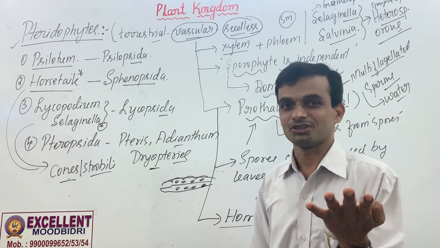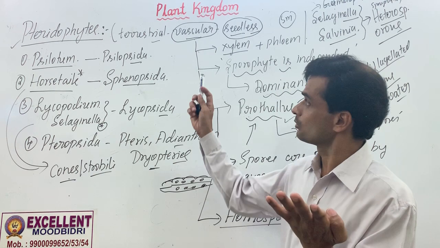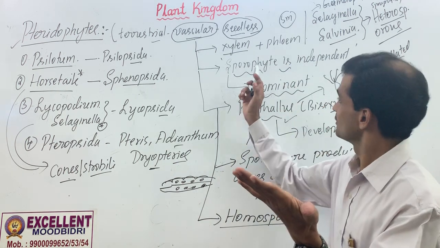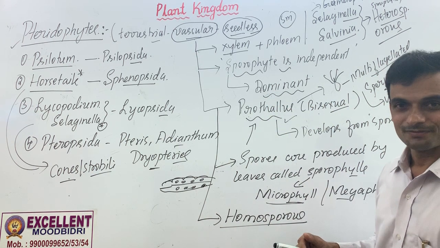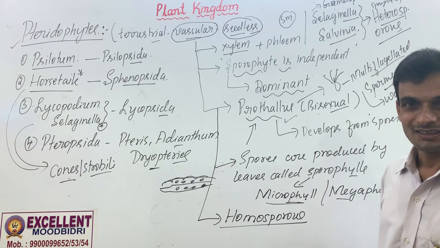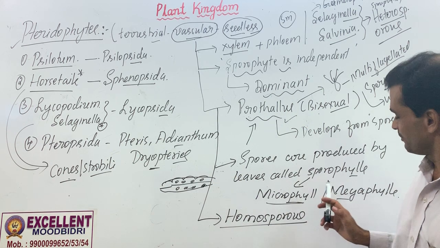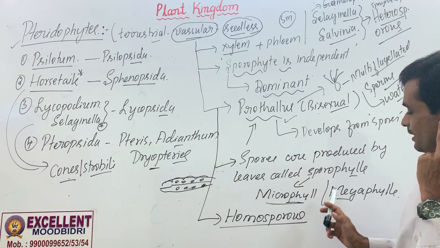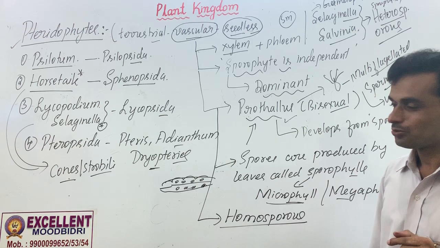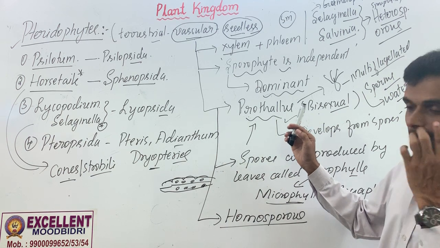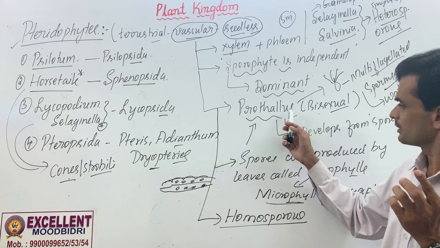Bryophytes don't have a root system, only rhizoids, root-like, not root, and shoots are not prominent in bryophyte, but here root and shoot. Then sporophyte is independent, it doesn't depend on gametophyte. Dominant, multiflagellated sperms. Sporophyte produces spores inside its leaves. Leaf can be microphyll or megaphyll. Microphyll in Selaginella, bigger one in ferns. So spores are formed, homosporous. Spores go outside in the moist place or water body.